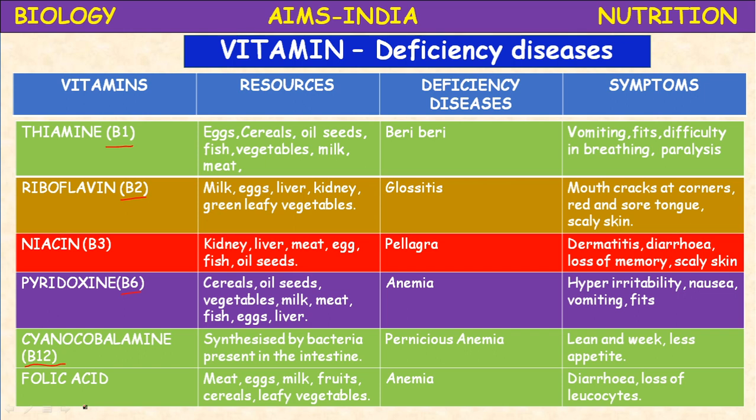These are the group of 8 vitamins called vitamin B complex. Okay, children, let us study one by one.